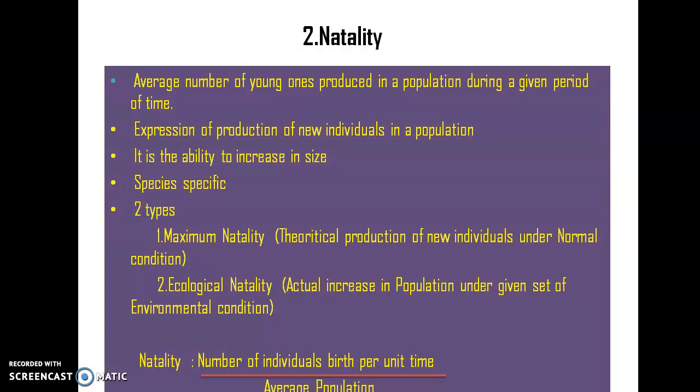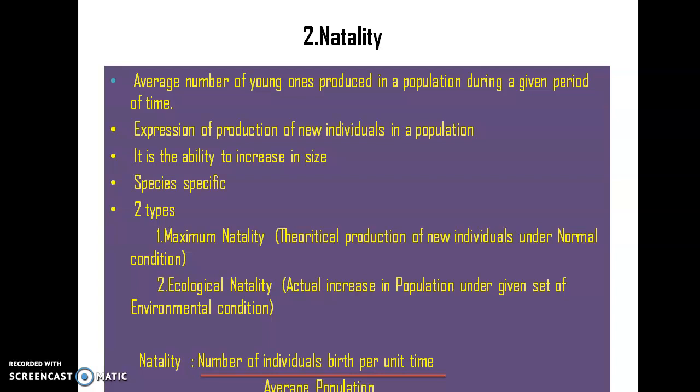Then comes natality. Natality can also be termed as the birth rate. It is the average number of young ones produced in a population in a fixed period of time. We can express natality as the production of new individuals. As we know, when new individuals are added, it in turn causes an increase in the population size. And this natality is species specific, right?